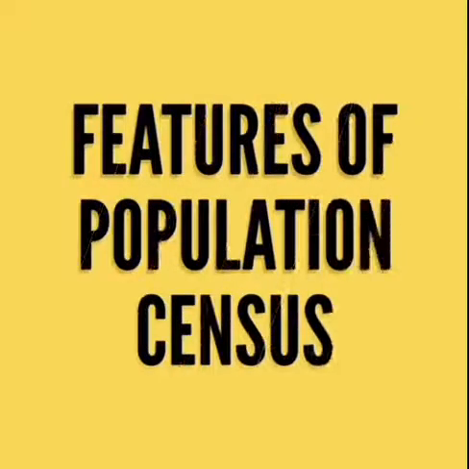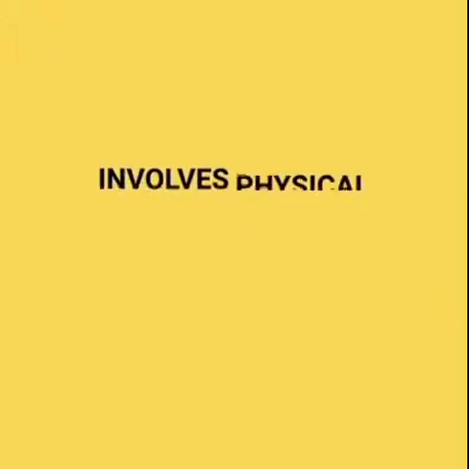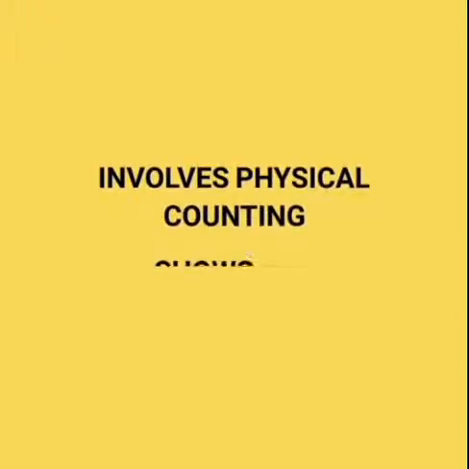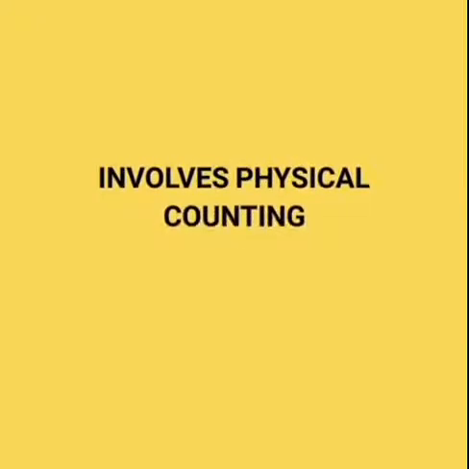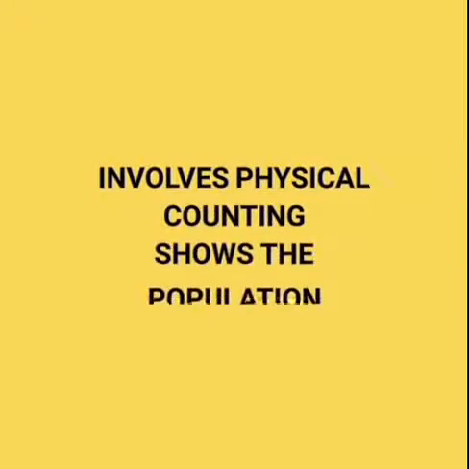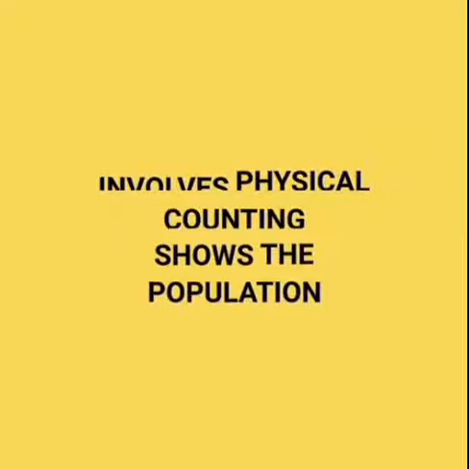So what are the characteristics of population census? The features of census. One, census involves physical counting of people. People must be physically present during the census. Secondly, census shows the total number of people living in a country.